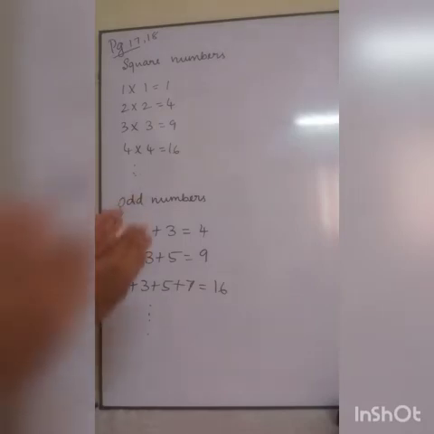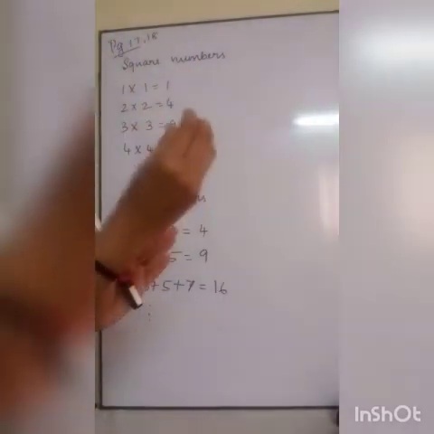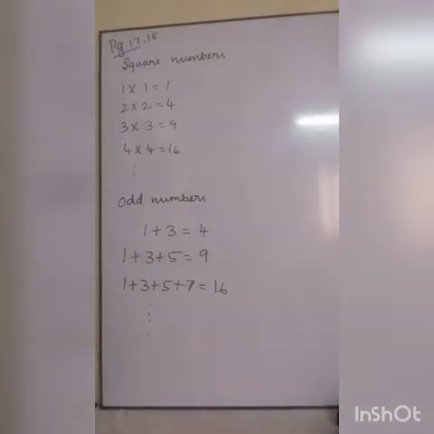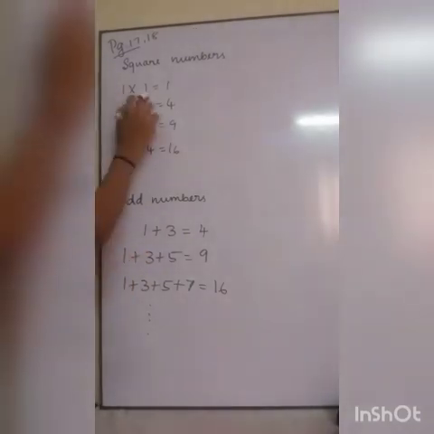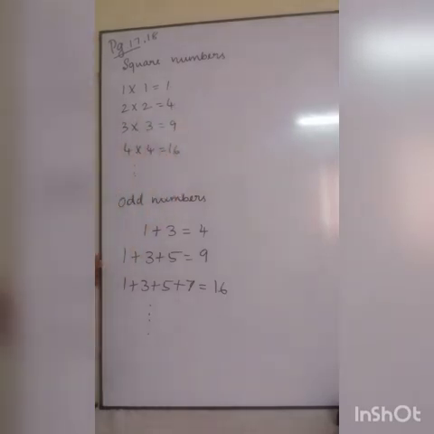A number is multiplied with the same number, you will get one answer, right? So that number is called a square number. So what is the pattern? 1 into 1, 1. 2 2s are 4. 3 3s are 9. 4 4s are 16. 5 5s are 25. 6 6s are 36. 7 7s are 49. 8 8s are 64. 9 9s are 81. 10 10s are 100. Like that it goes on.